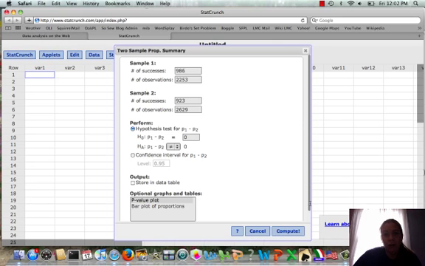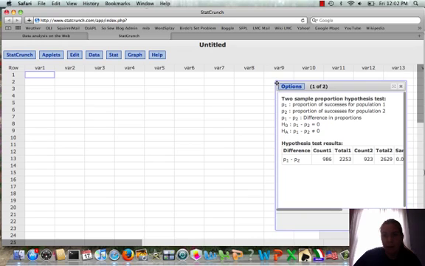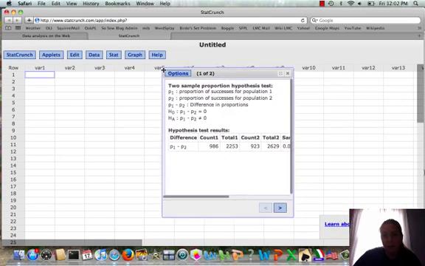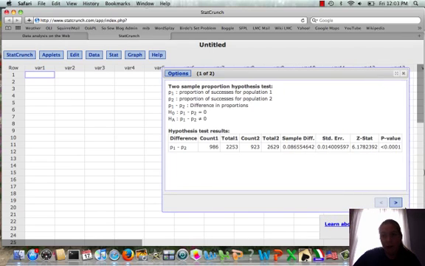StatCrunch will give us the p-value and all the data, and you might need to stretch to make your box bigger. And it's telling us a very small p-value, the same result we saw on the graphing calculator. It's telling us the z-stat is 6.1782, again the same result from the graphing calculator. And so we know this is unusual or significantly different.